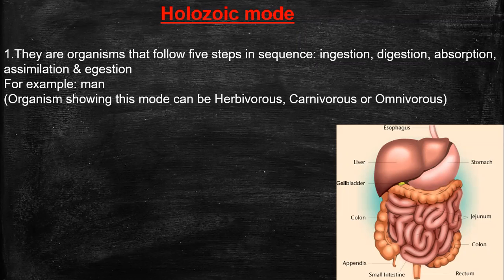Next question. How do autotrophs obtain their food? Only from sunlight? Okay, by the process of photosynthesis.